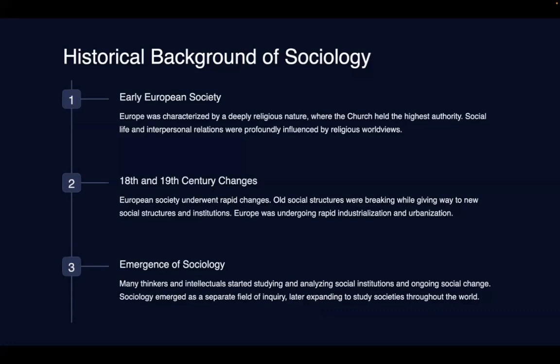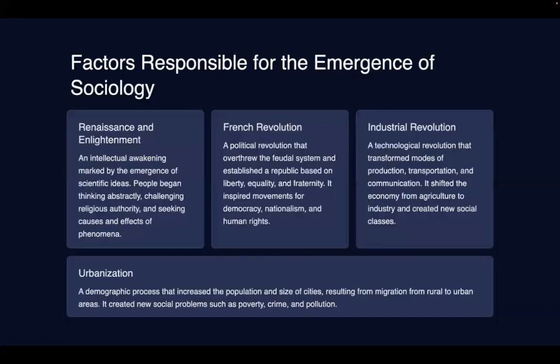However, modernity led to several challenges. When a society is shaken from the bottom to the top, there will be several challenges, and to study those challenges, there will be the birth of a subject which is known as sociology. Now, the factors responsible for the emergence of sociology, we will try to understand one by one.